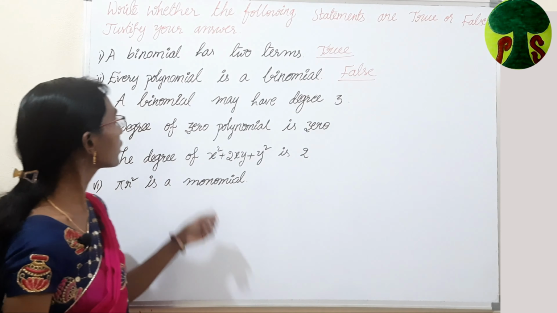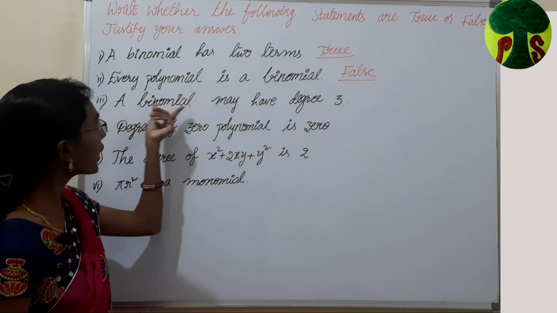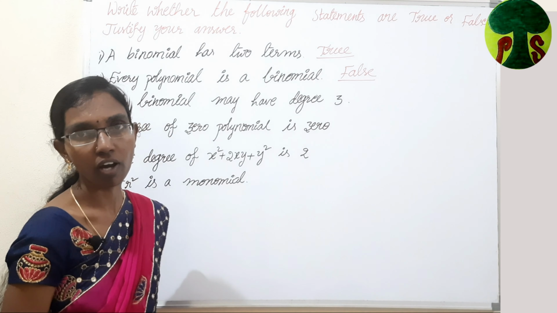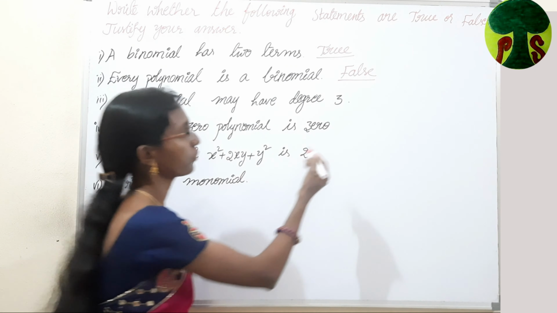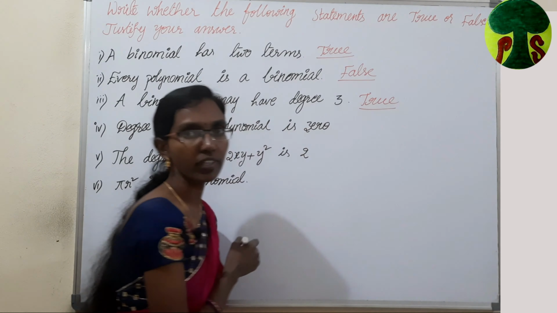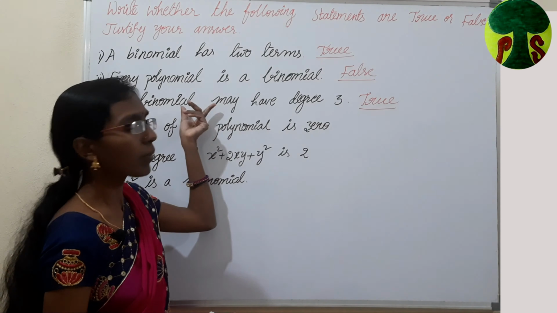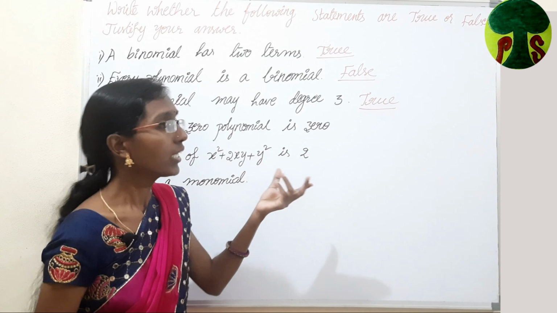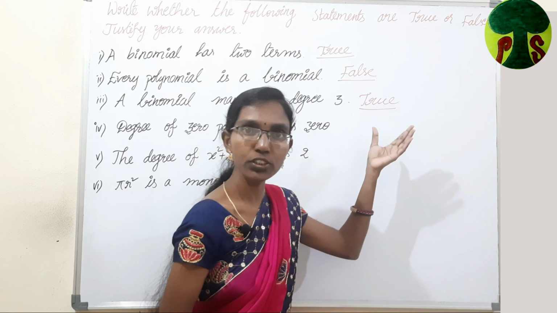Let us come to the third statement. A binomial may have degree 3. Is it true or false? It is true. I will give an example for this one. What is a binomial? A binomial contains two terms. So, we have to write a polynomial which contains two terms.